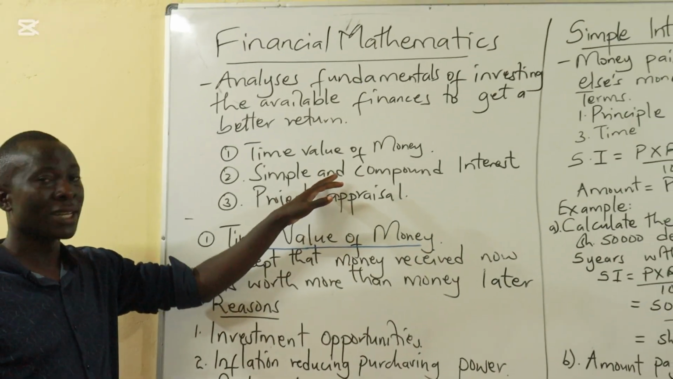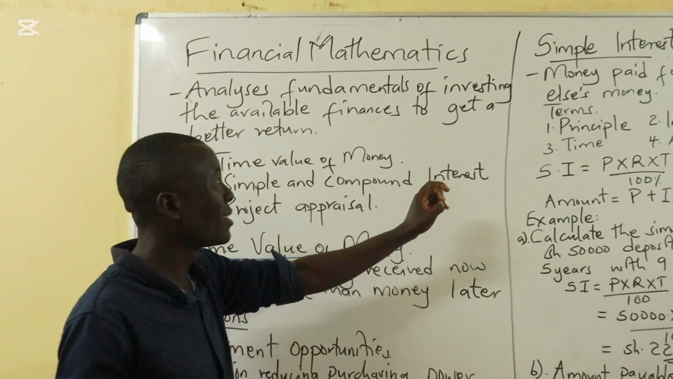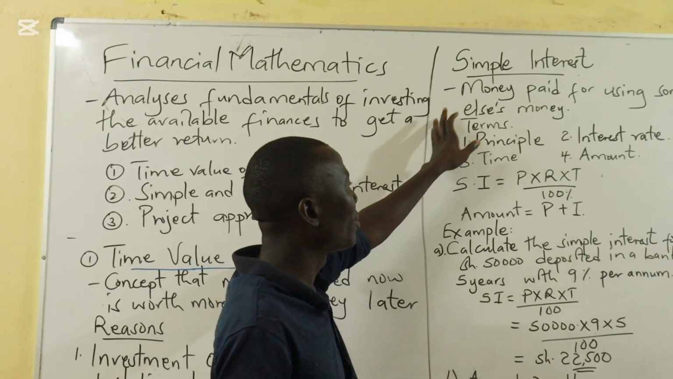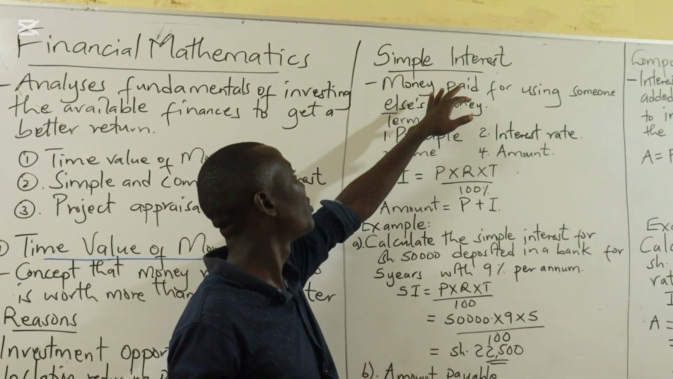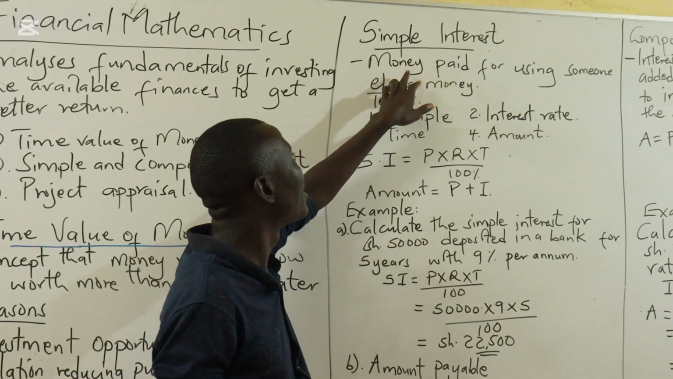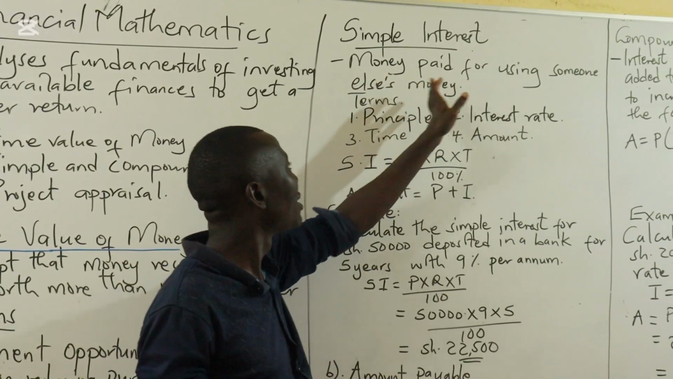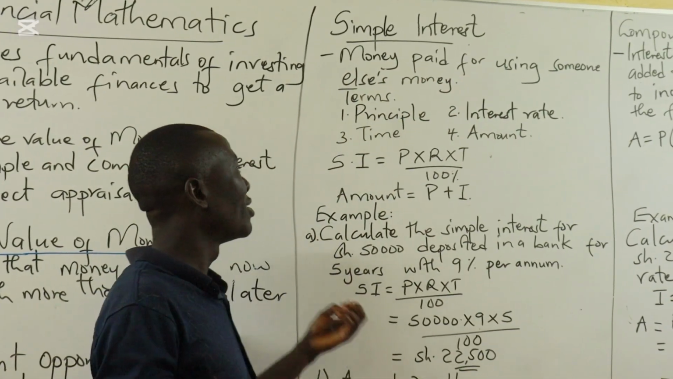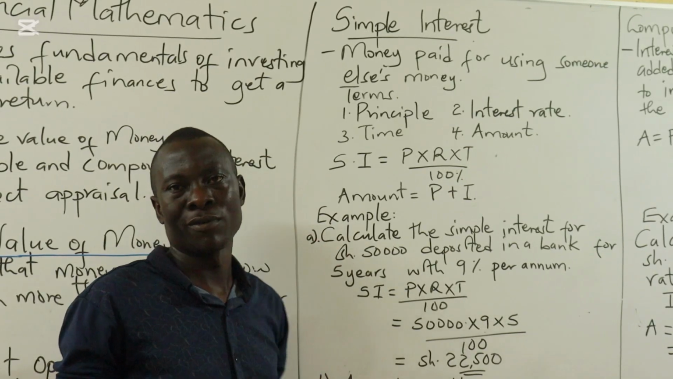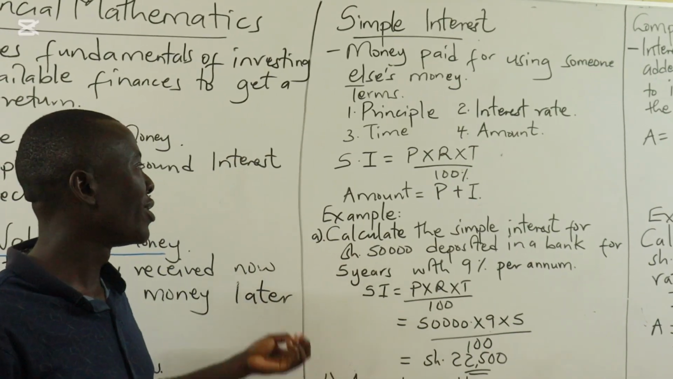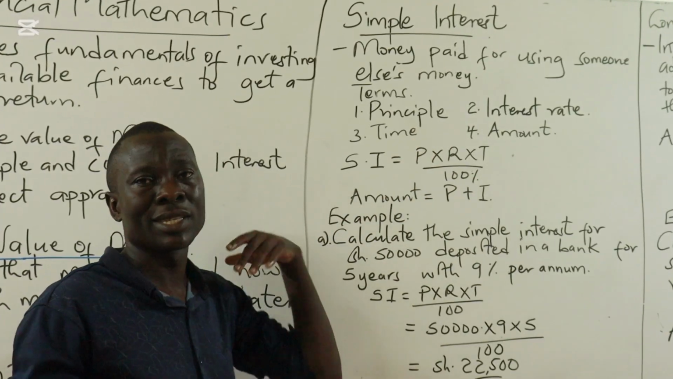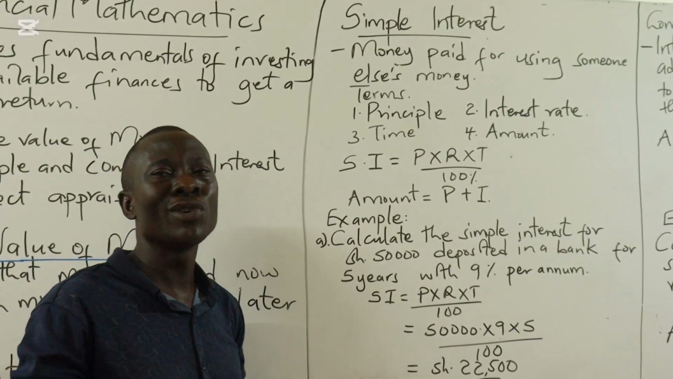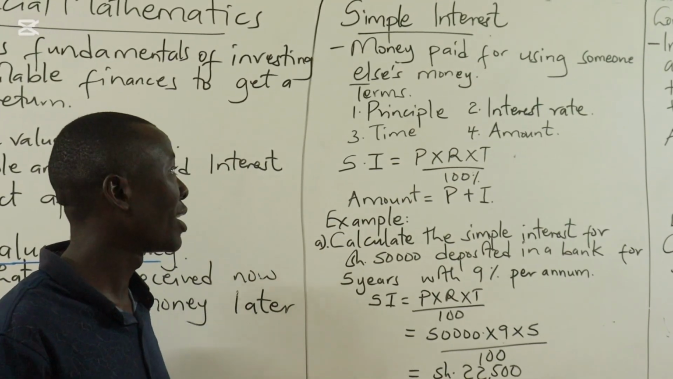We'll move to interest, and under interest, as I mentioned, there are two types. We'll start with simple interest. Before we go to simple interest, we say interest is the money paid for using someone else's money. Normally, this happens when you borrow, for example a bank loan, or when you have an overdraft. When you repay, you have to compensate that person for using their money, for lending you the money.